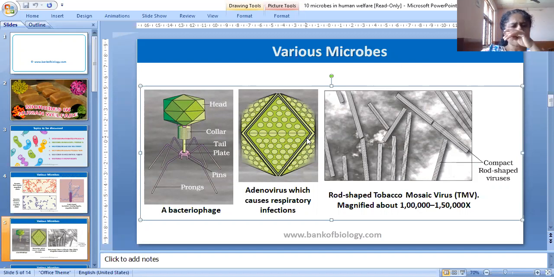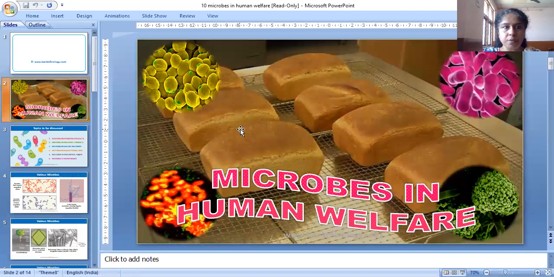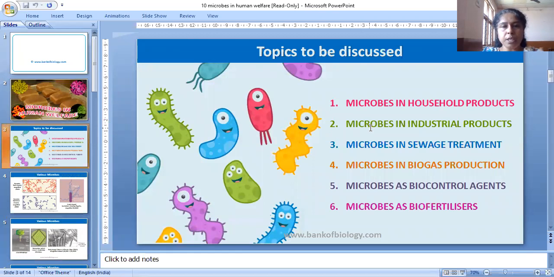Now we are learning about microbes in human welfare. I will show slides I had already shown in one of the lessons on microbes in human welfare. See the lesson names. Some microbes are shown in such a way. So what are the topics to be discussed in this lesson? The topics are given like this.